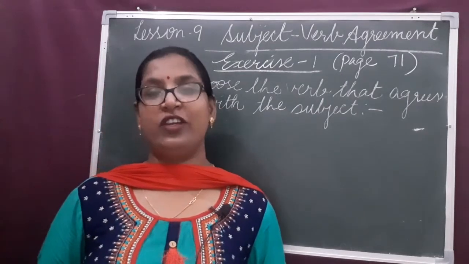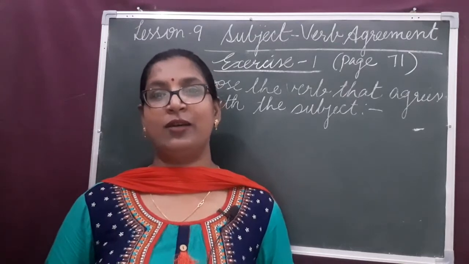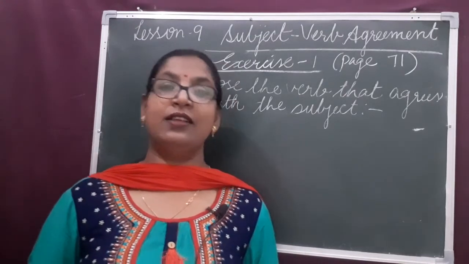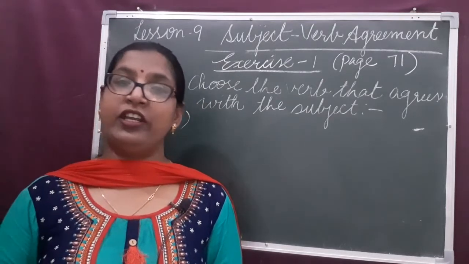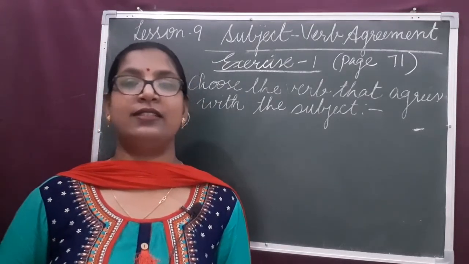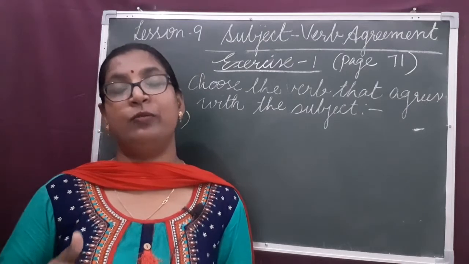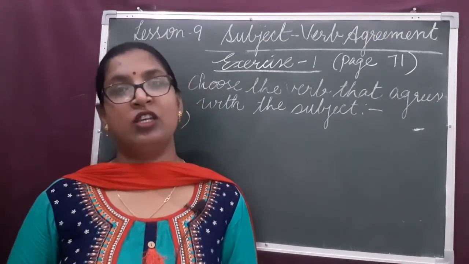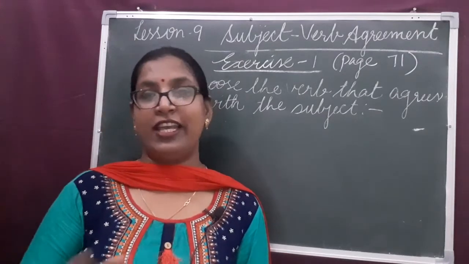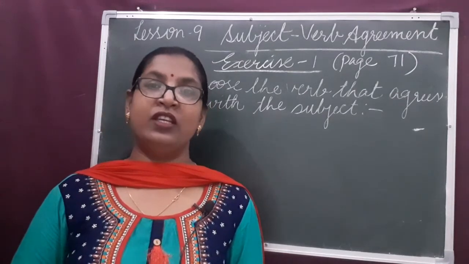And today we are going to continue lesson number 9, that is subject verb agreement. Already in previous two classes, I explained different important points about this topic: what is subject, what is verb, and what is the agreement between them.